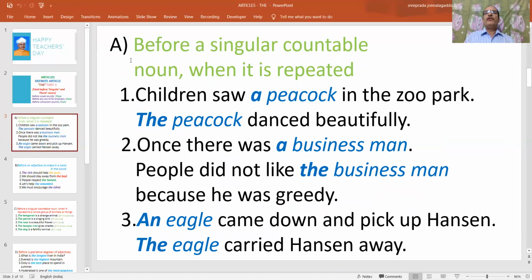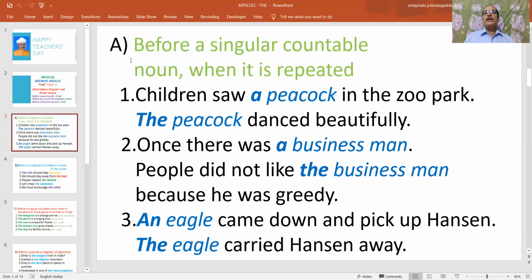Yes, we have already seen that a or an, the indefinite article, is used before a singular countable noun. For example, a farmer, a teacher, a student, like this.